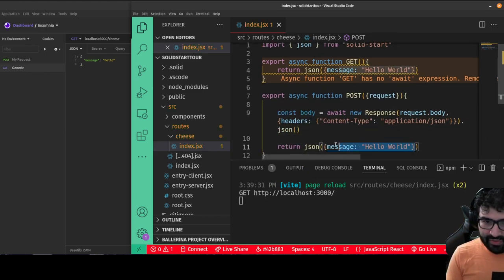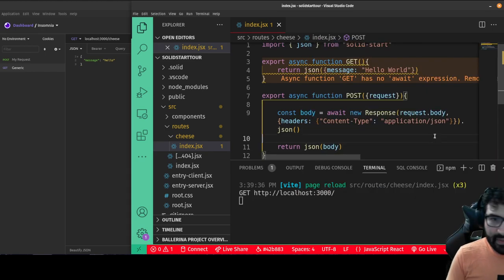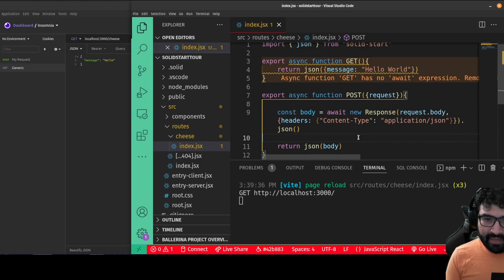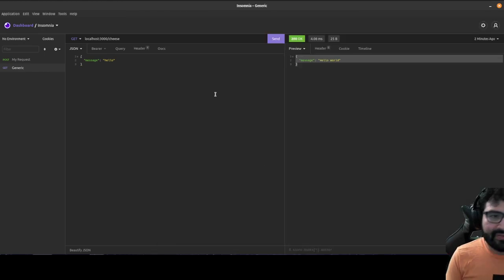Then I'll return the body as JSON. Let's try making that. Here I'm parsing the body, and then here I'm just returning the body as the response to the request. So I will make a post request to cheese, send this message hello here, and hit send, and there it goes, it sends me the body back. Okay, simple as that.